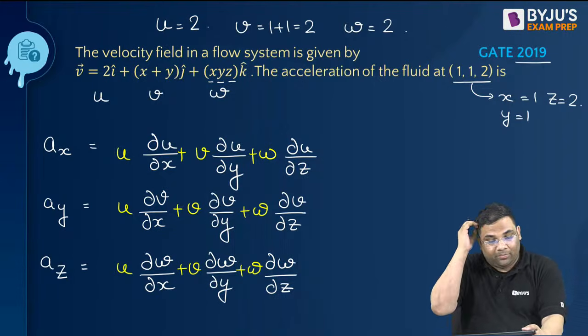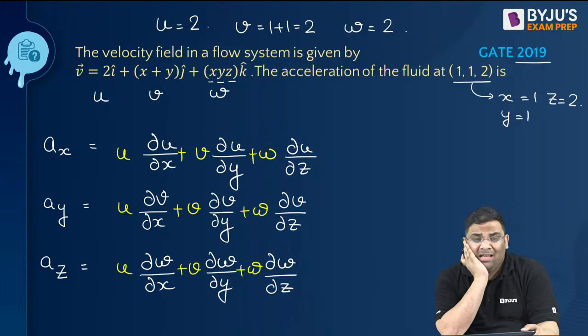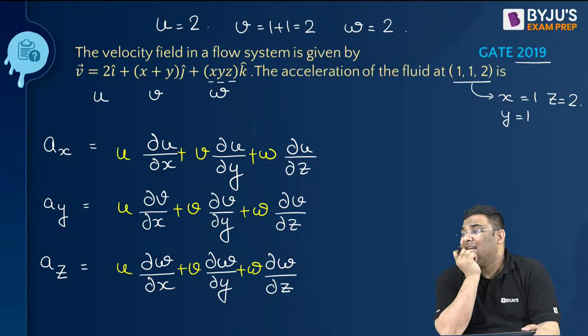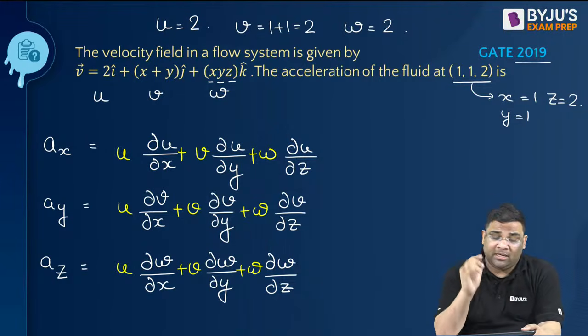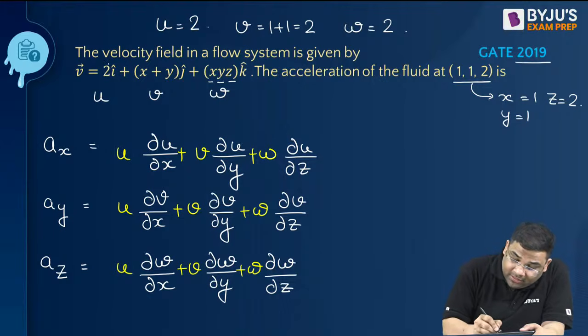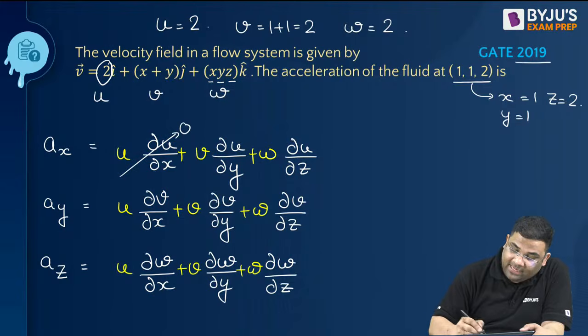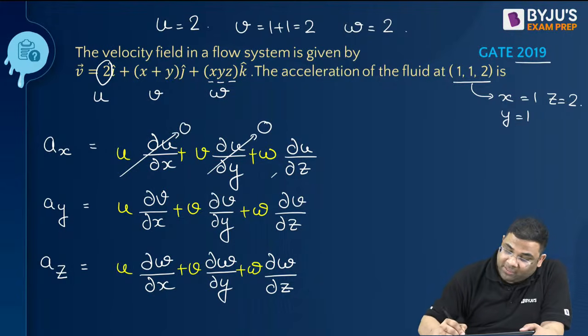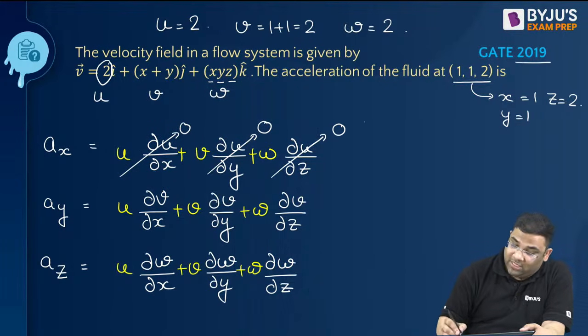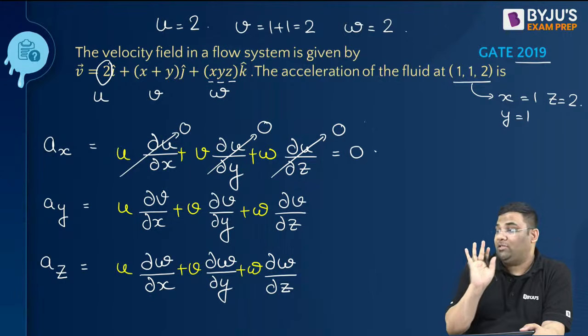See carefully. U is constant, right? U is 2 only. It's constant. That means differentiation with respect to X, with respect to Y, with respect to Z will all be 0. So the X component of acceleration is 0.